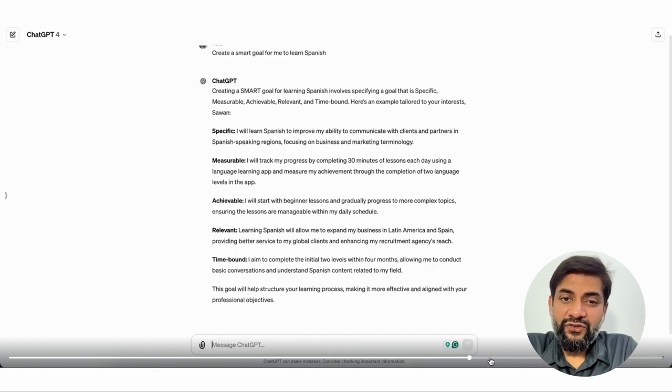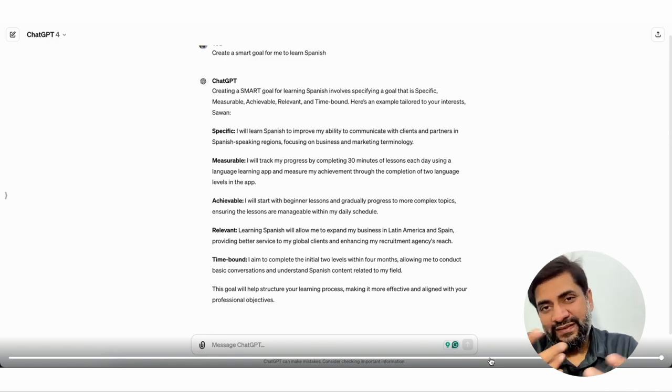Specific, I will learn Spanish to improve my ability to communicate with clients. Measurable, I will track my progress by completing 30 minutes of lessons each day using a language learning app and measure my achievement through the completion of 2 language levels in the app. Achievable, I will start with beginner lessons and gradually progress to more complex topics, ensuring the lessons are manageable within my daily schedule. Relevant, learning Spanish will allow me to expand my business in Latin America and Spain, providing better service to my global clients and enhancing my recruitment agency's reach.